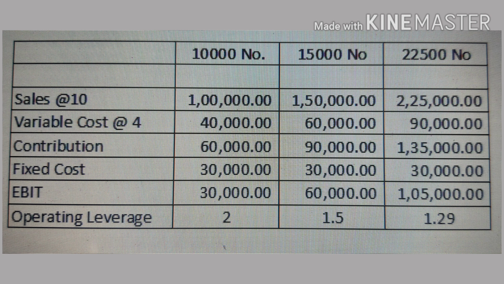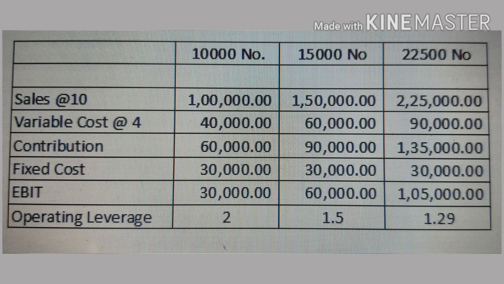Let's check that one. From 15,000 to 22,500, the change is again 50%, but the EBIT will change only 75% because 1.5 is operating leverage at 15,000. So from 60,000 to 1,05,000, the change is 75%.